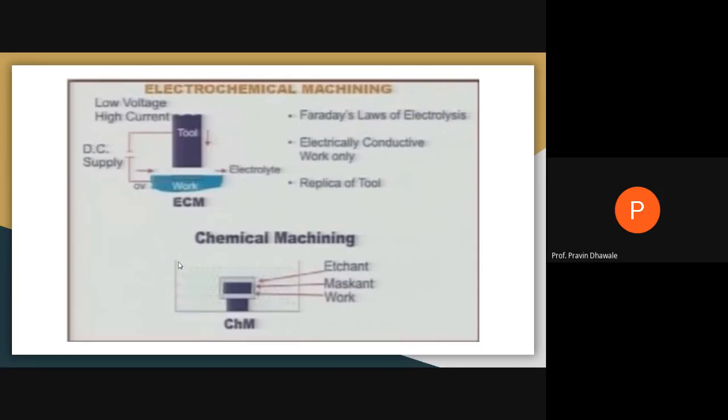Just draw the block diagram for electrochemical machining and chemical machining.